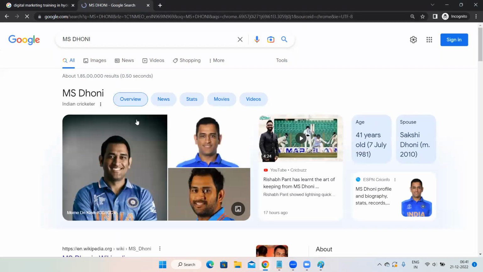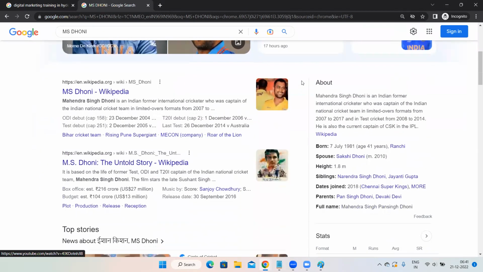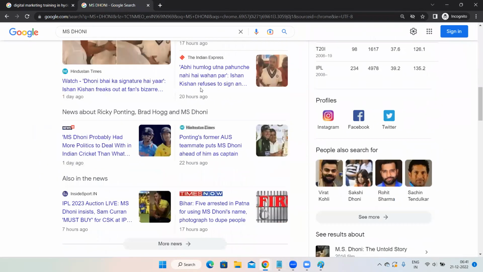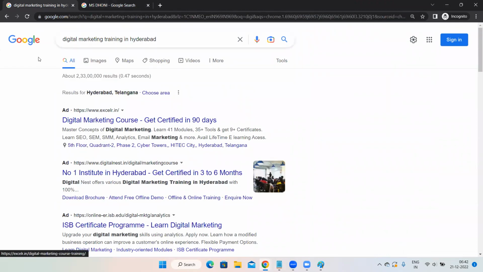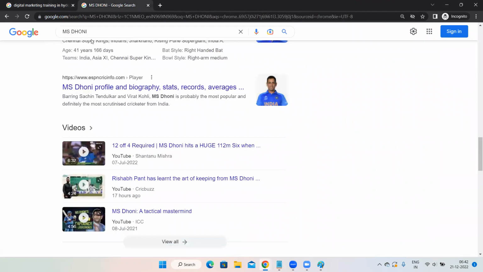Not even MS Dhoni, you can enter any other keyword also. All these results are related to him only, right? They are not showing any irrelevant results. Here only digital marketing results are appearing because we searched something related to digital marketing, whereas over here only MS Dhoni results are appearing. Why is this happening? Obviously, this is happening because of indexing itself.